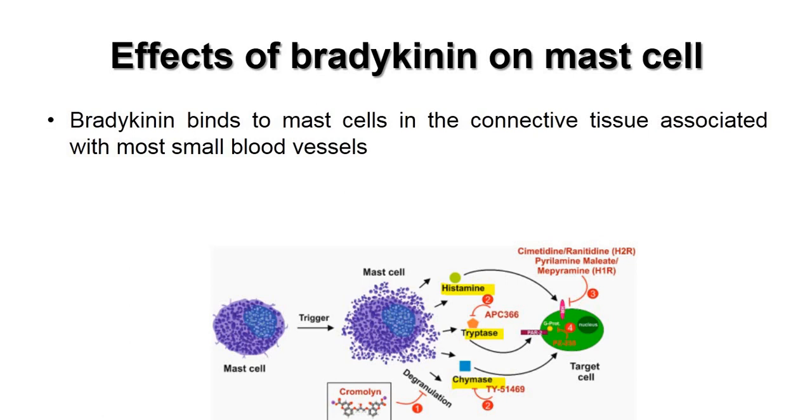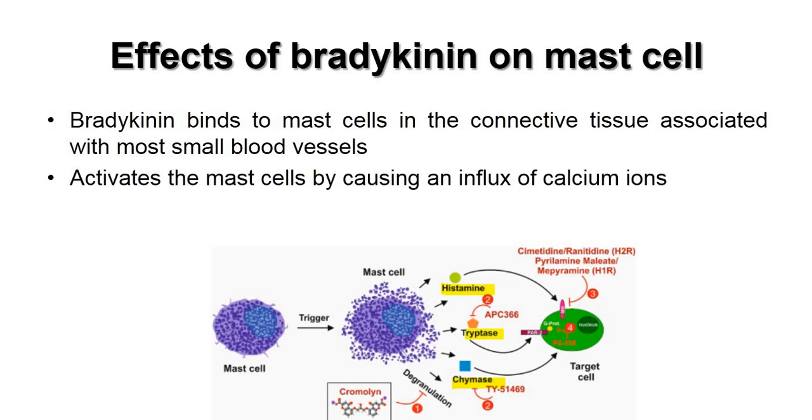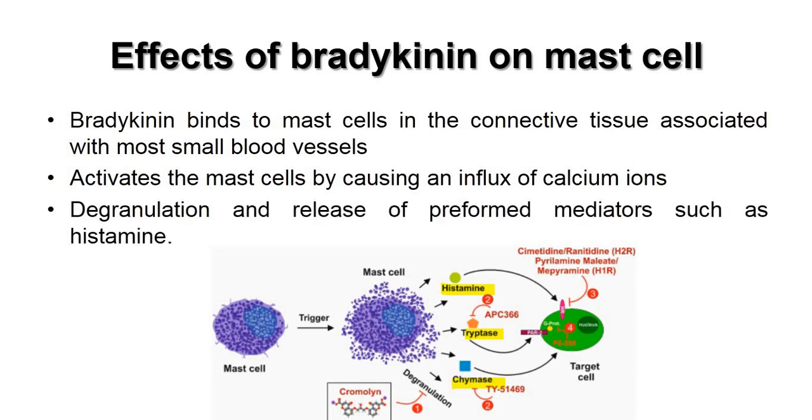So, small capillaries rupture or break down, and this will activate the mast cell by influx of calcium ions. Whenever the calcium ion influx takes place, the mast cell degranulates, and mast cell degranulation leads to release of mediators such as histamine, tryptase, chymase, and these will all have an effect on the target cell. So, degranulation is the release of preformed mediators such as histamine, and this is the reason whenever you suffer from allergy, we take antihistamine drugs such as cetirizine, levocetirizine and cromolyn sodium. So, these are the effects of bradykinin on the mast cell.